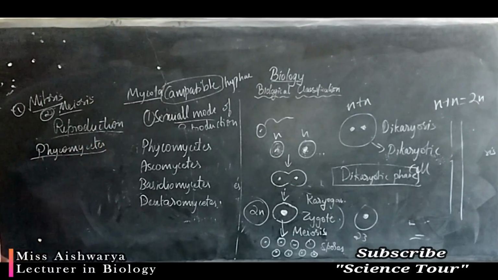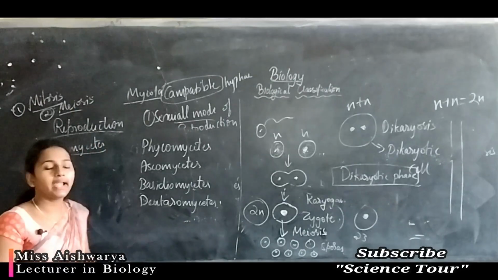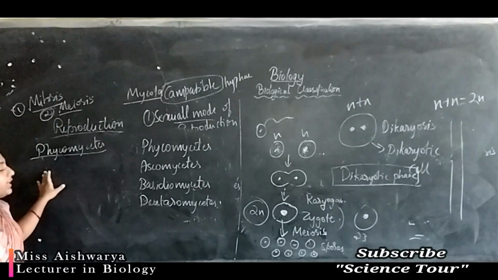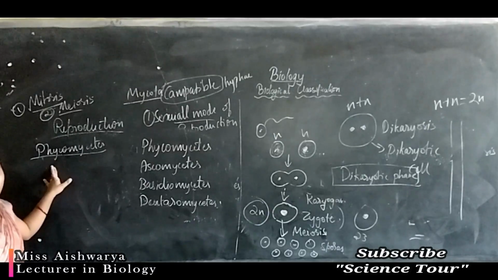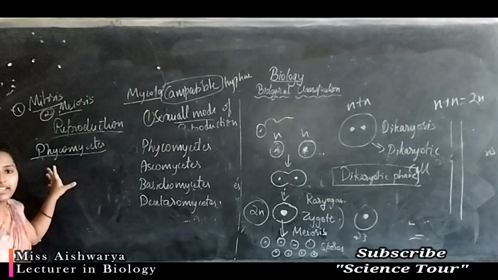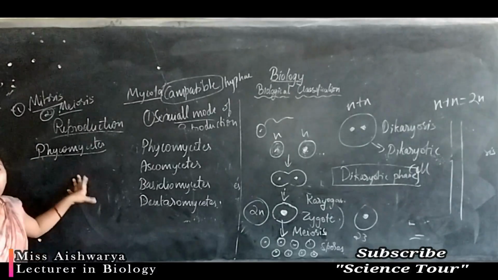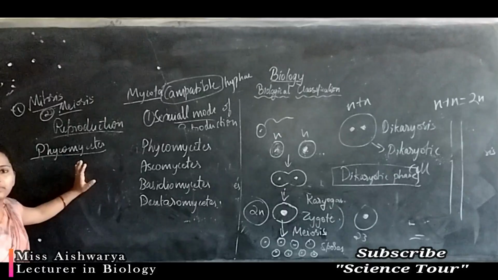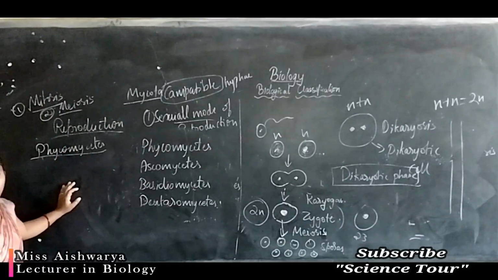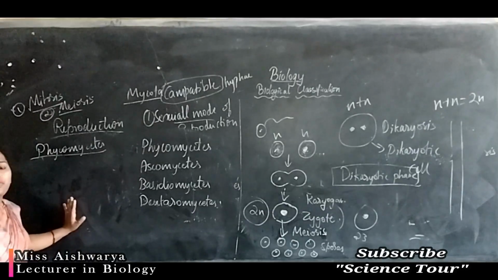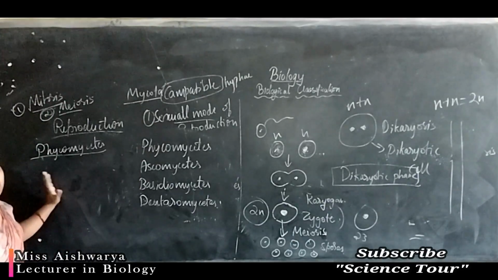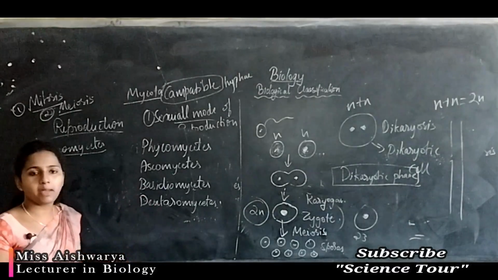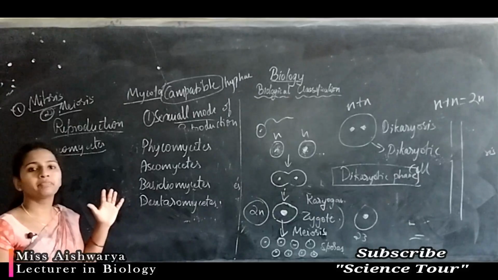Usually they grow in aquatic conditions, damp soil and wood. They are found on dead and decaying matter, and they are usually saprophytic. All the fungi show saprophytic as well as parasitic conditions. Before that, all fungi are heterotrophic in nature. As I told in the first introduction part, we cannot see any photosynthetic or autotrophic nature in fungi. So being heterotrophic, they may be either saprophytic or parasitic.